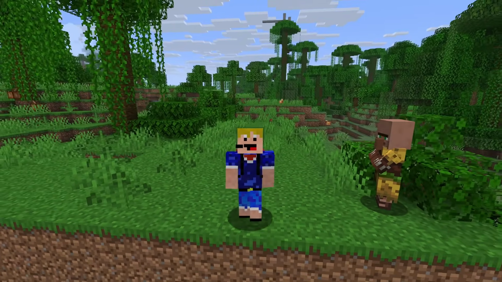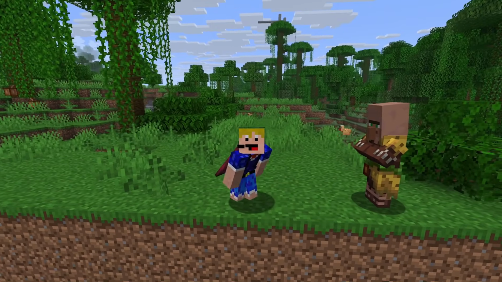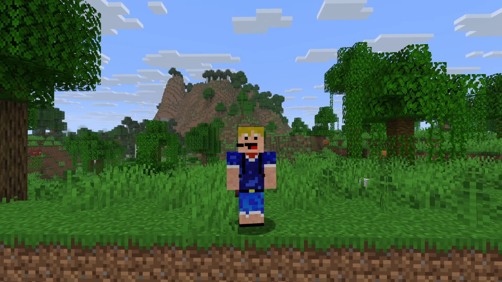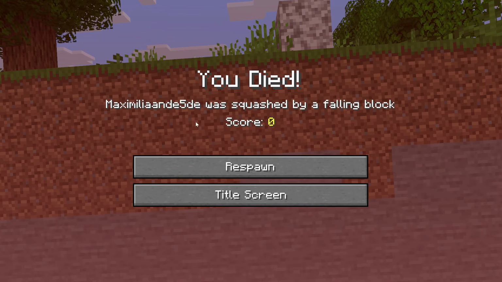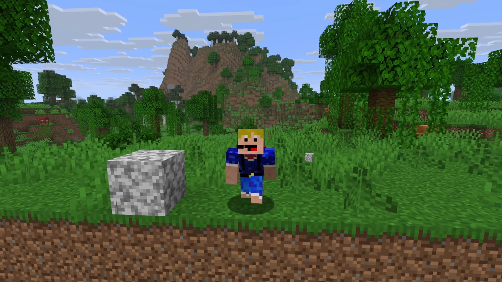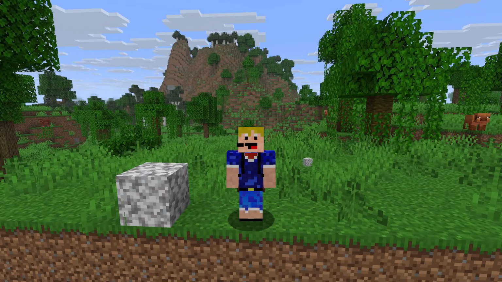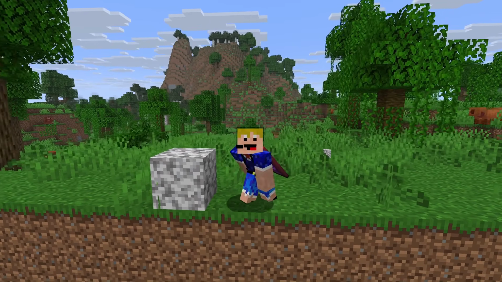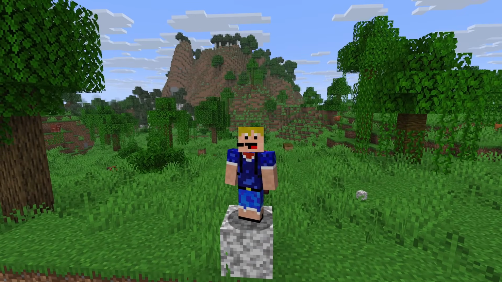Then for the next secret death message, this one actually cannot even be obtained inside of survival mode. It looks something like this, where you're just standing there and then suddenly a block of diorite comes down and squashes you to death. So yes, I was squashed by a falling block. And this is actually a different death message than dying from a falling anvil, because then we'll just say that I was squashed by a falling anvil, but any other type of block will give the death message that I was squashed by a falling block.